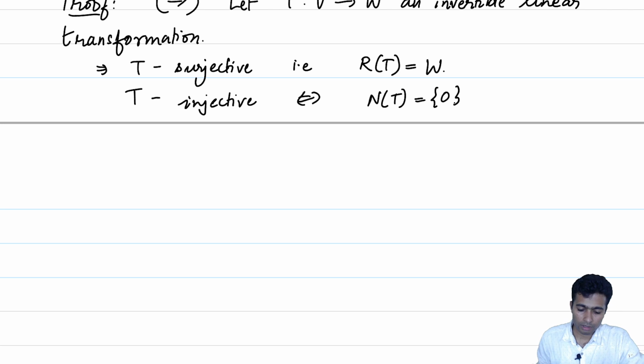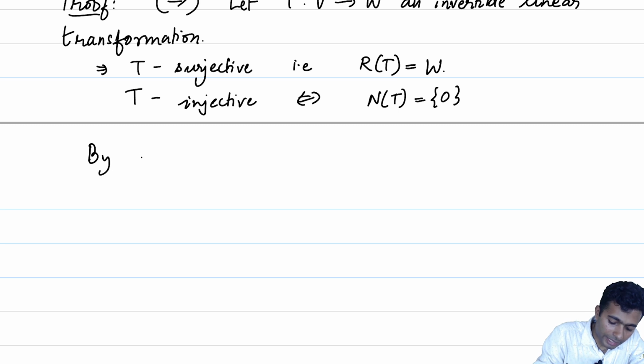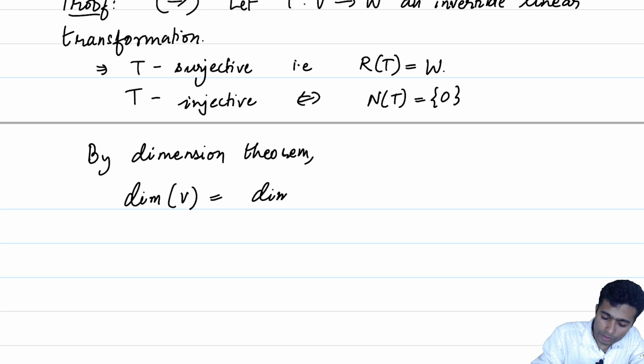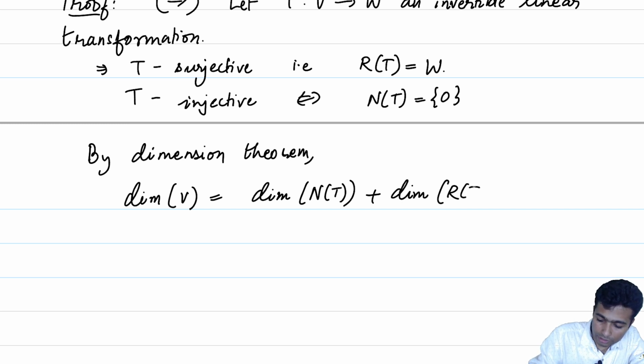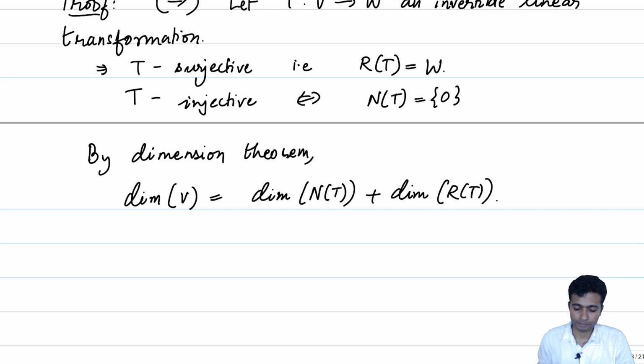We should go back a few lectures and check that these are results which we had proved, and in the same lecture we had proved the dimension theorem. Let me recall the dimension theorem for you: the dimension of V is equal to the dimension of the null space of T plus the dimension of the range space of T. We now know what our null space of T is, what our range space of T is.